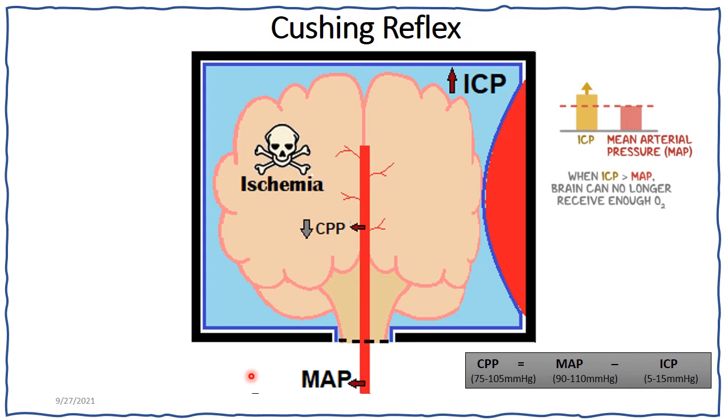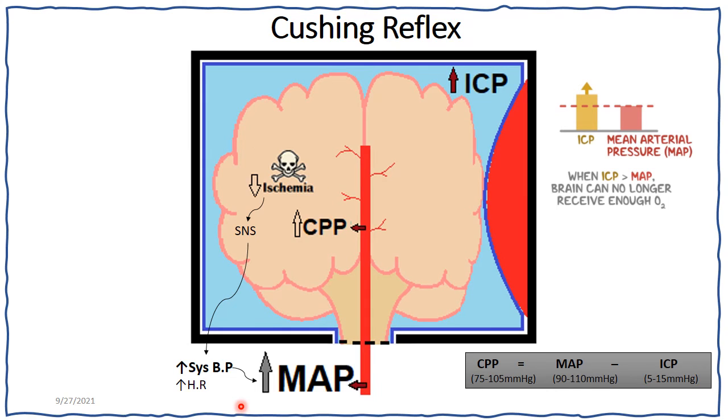So what happens is that in case of ischemia, the sympathetic nervous system gets stimulated and it leads to an increase in systolic BP and heart rate. This systolic BP leads to an increase in the mean arterial pressure, causing improvement in the cerebral perfusion pressure and decreasing ischemia. Additionally, this systolic BP also stimulates the carotid and aortic baroreceptors, which further stimulate the parasympathetic nervous system. And that stimulation leads to a decrease in heart rate. So overall, the net result is an increase in systolic blood pressure and a decrease in heart rate.